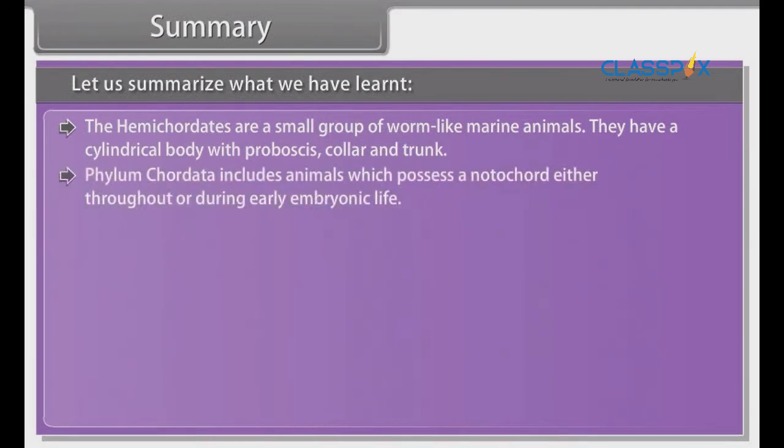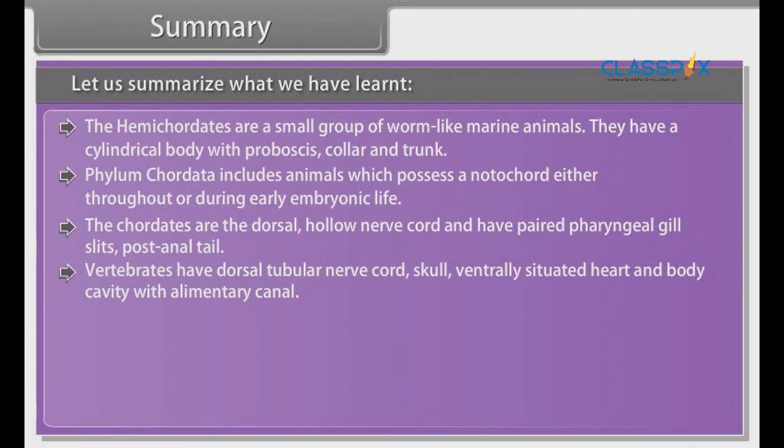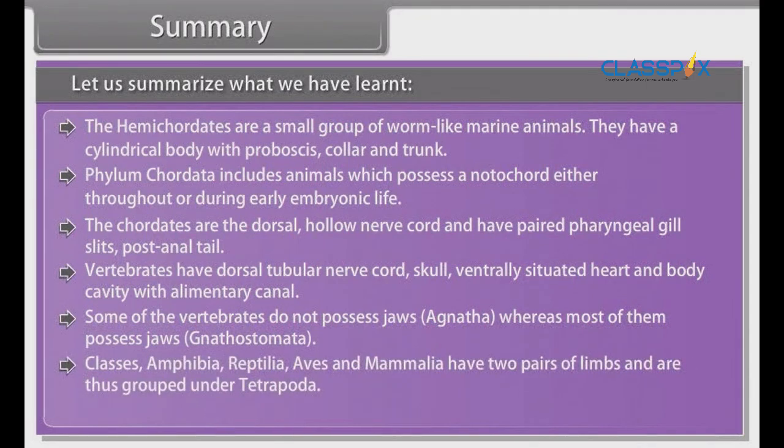Phylum Chordata includes animals which possess a notochord either throughout or during early embryonic life. The chordates have a dorsal hollow nerve cord, paired pharyngeal gill slits and a post-anal tail. Vertebrates have dorsal tubular nerve cord, skull, ventrally situated heart and body cavity with alimentary canal. Some of the vertebrates do not possess jaw, Agnatha, whereas most of them possess jaw, Gnathostomata. Classes Amphibia, Reptilia, Aves and Mammalia have two pairs of limbs and are thus grouped under Tetrapoda.